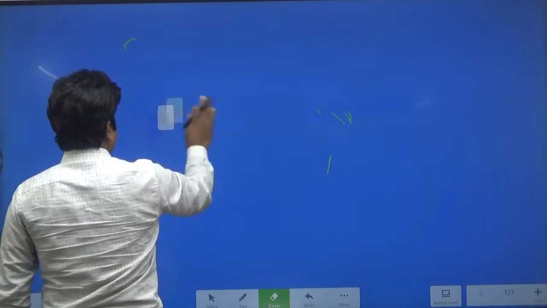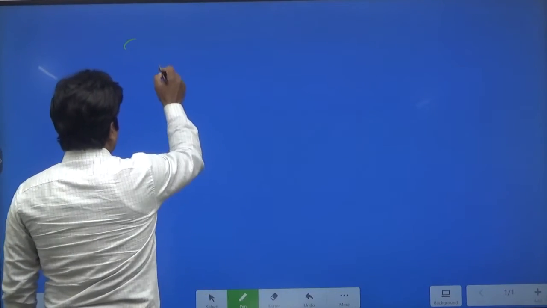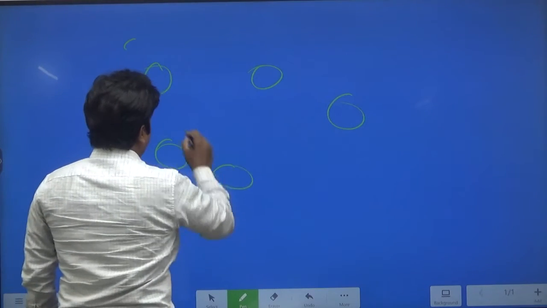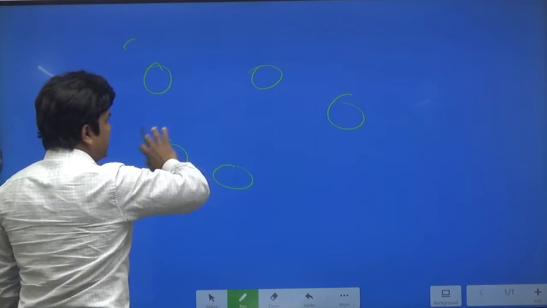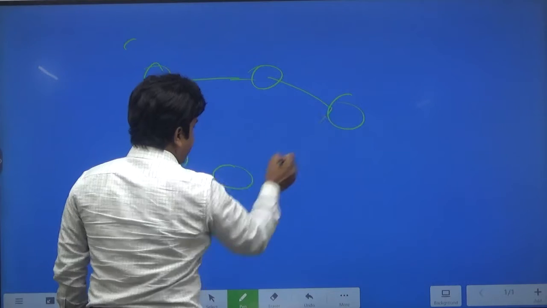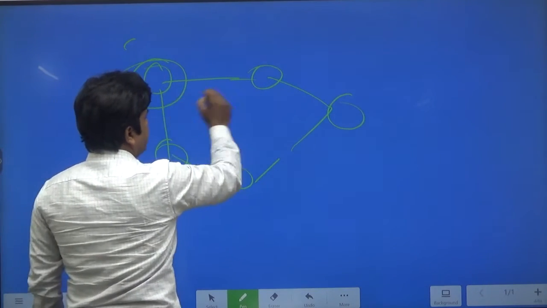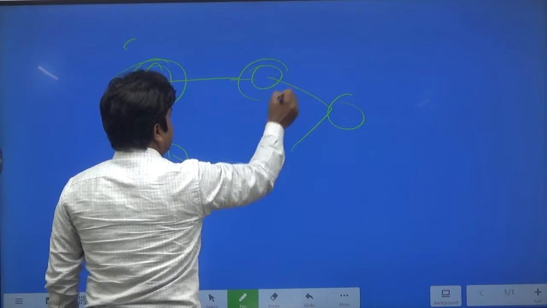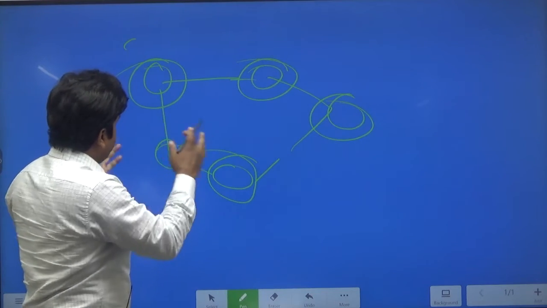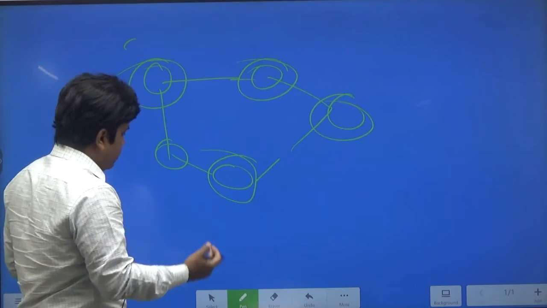So from this definition we can understand what exactly a system is. You can understand this like, suppose you have one component, another component, another component, and another component. All these components are arranged in a particular manner. This is called the structure of the system, and all the components are interlinked with each other. So if you bring about any kind of change in one component, then this change is going to bring changes in this component as well, and this one, and this one. So a change in one component is going to affect the other components throughout the system.